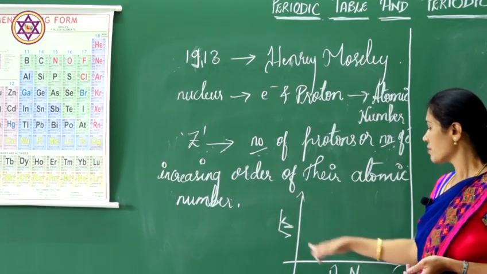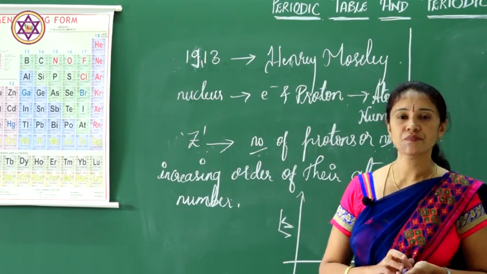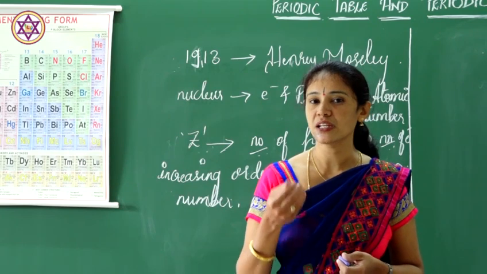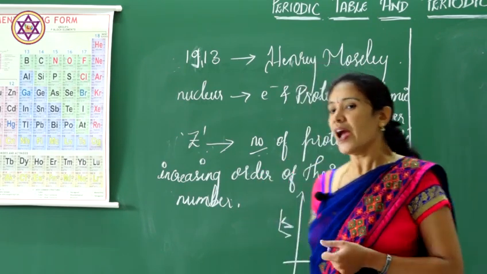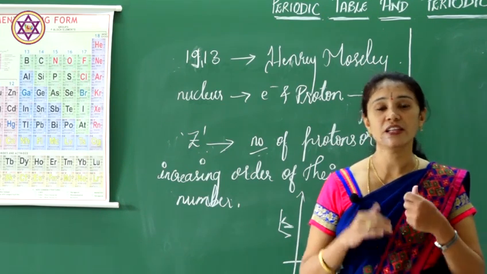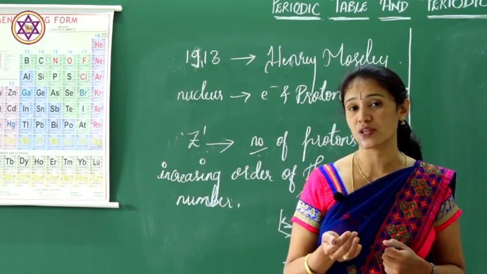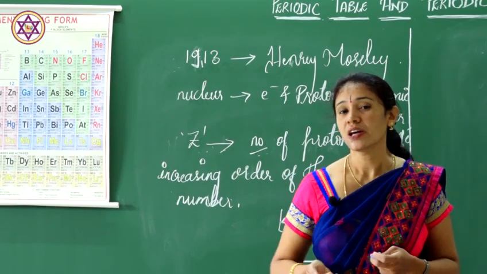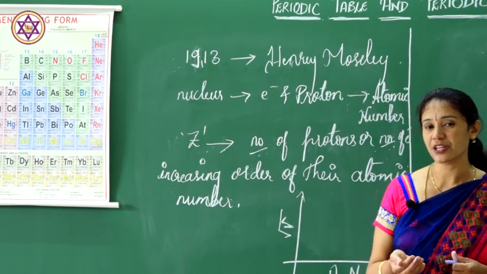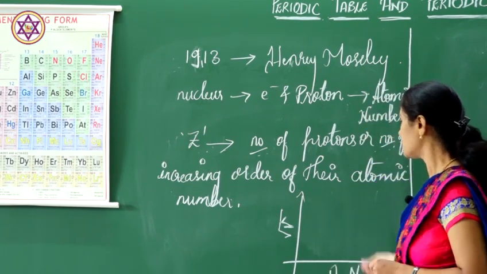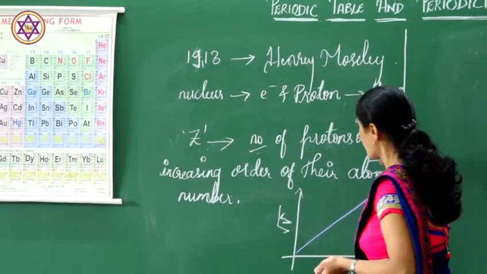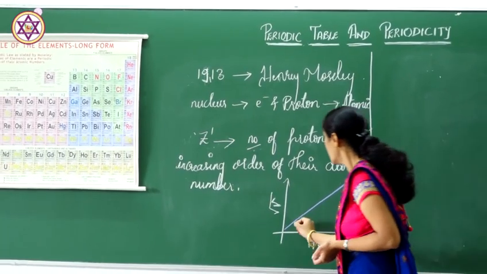He took elements like hydrogen, helium, lithium, beryllium and boron and made X-rays incident on them. You all know that X-rays are in the form of electromagnetic rays, that is, electromagnetic rays are emitted. When these elements were incident on X-rays, what happened?